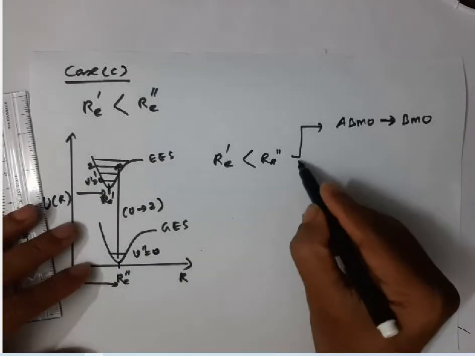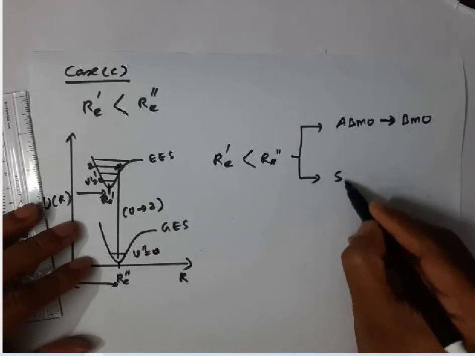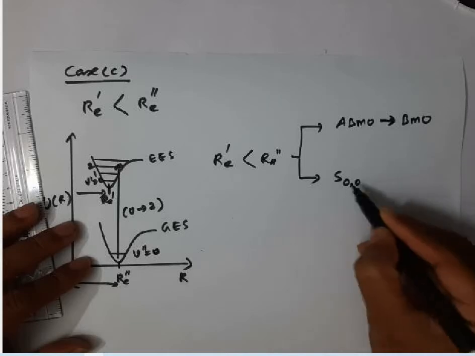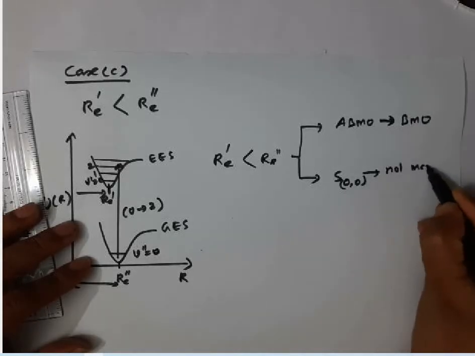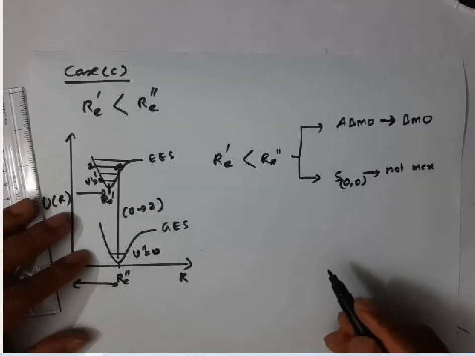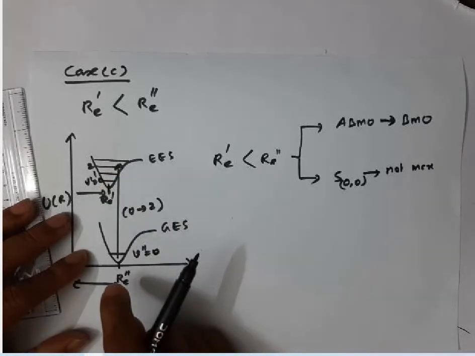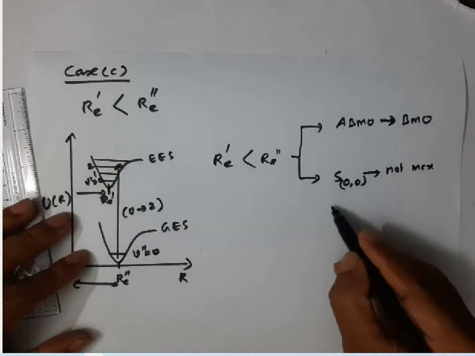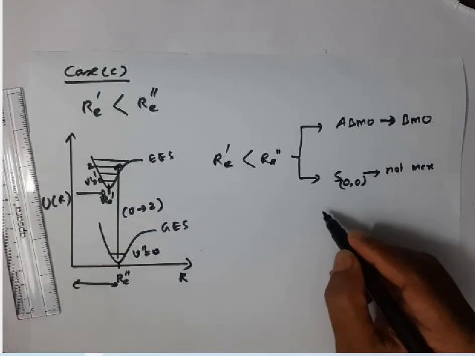In this case, the Franck-Condon factor for the 0-0 transition is not a maximum value. Some other transition is maximum. As per this diagram, the 0 to 2 transition has the maximum value of the Franck-Condon factor.